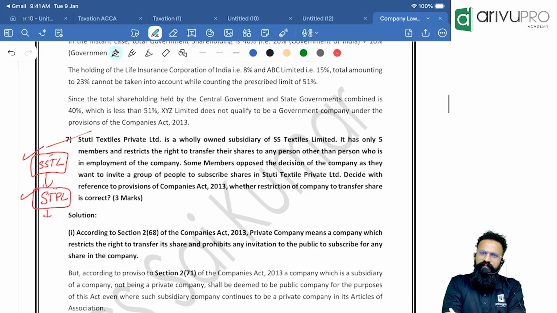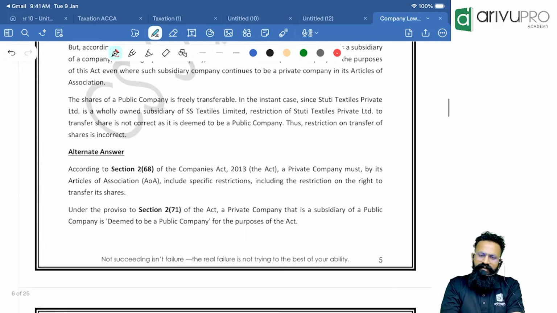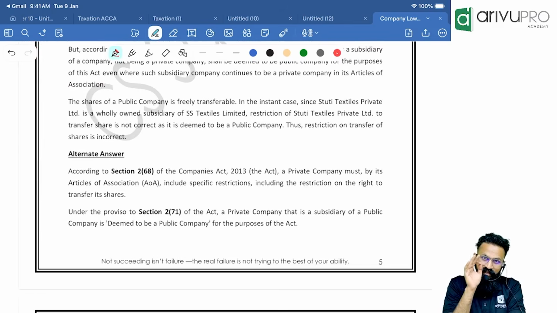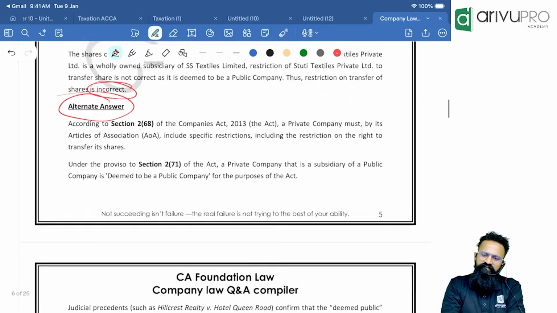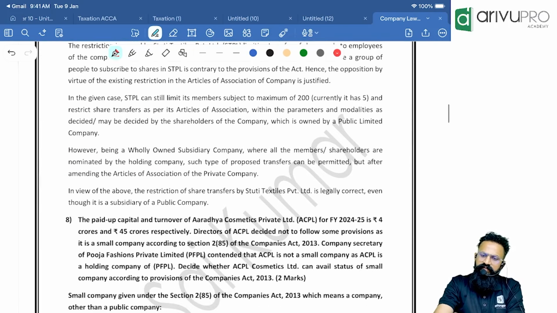See, if you are a private company, then there is a restriction on you to transfer the shares. But if you are a subsidiary of a public company, you will be assumed to be a public company. That means what? There will be no restriction on transferability of shares. Now the question here is, people, whether in the subsidiary company, can there be a restriction on transferability of shares or not? Remember, people, in our exam, in your answer given by the institute, they have given both. They are saying the restriction is valid, the restriction is invalid. They have given you both the perceptions.